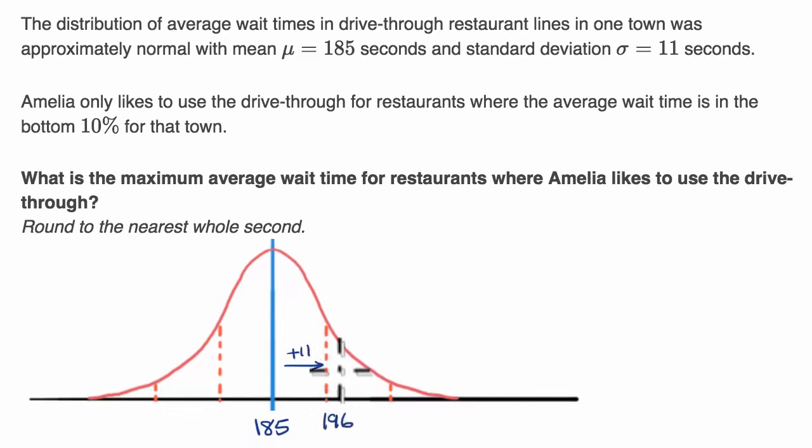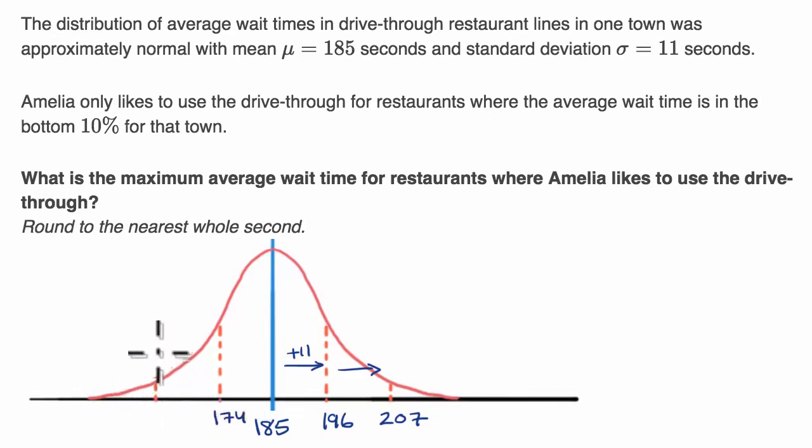This would be another 11. Each of these dotted lines are one standard deviation more. So this would be 207. This would be 11 seconds less than the mean. So this would be 174, and so on and so forth.